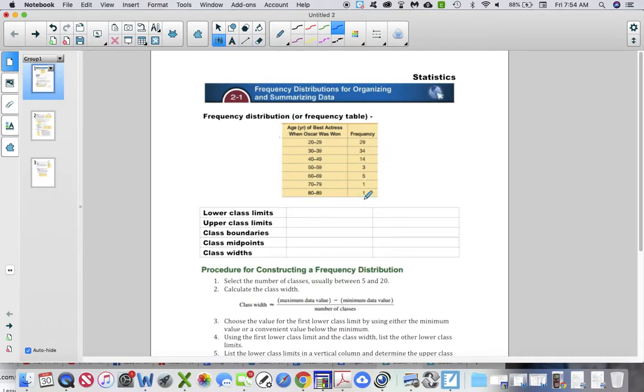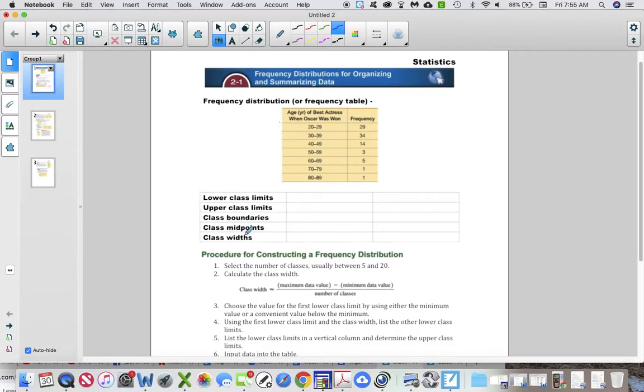This kind of tells me that most of the women are winning the Oscars when they're in this age range. Doesn't mean it's impossible to win the Oscar when you're older, but most of them are winning in this age range, okay? So that's how the frequency table is dissected. There's 29 in this range. Now, the bad thing about a frequency table is that we don't necessarily know what age they were exactly. So of these 29 people, which ones were 21, which ones were 27? We don't know those data values individually. All I know is that there were 29 in this range. So there's good and bad about a frequency table, but that's how that works, okay?